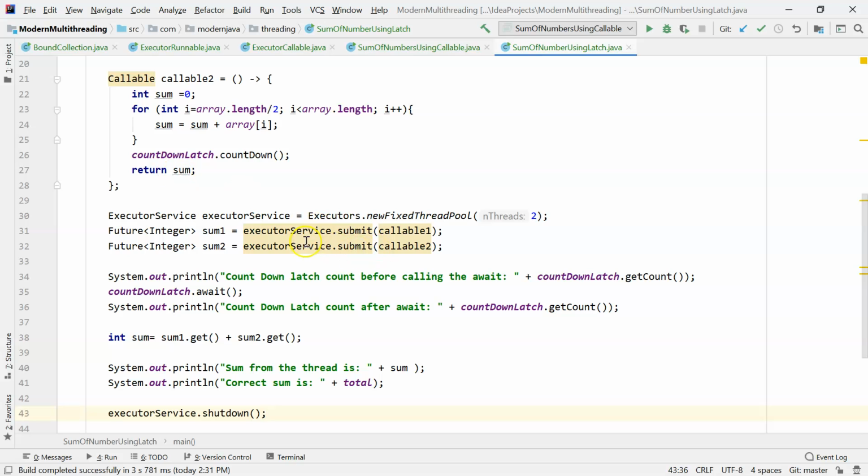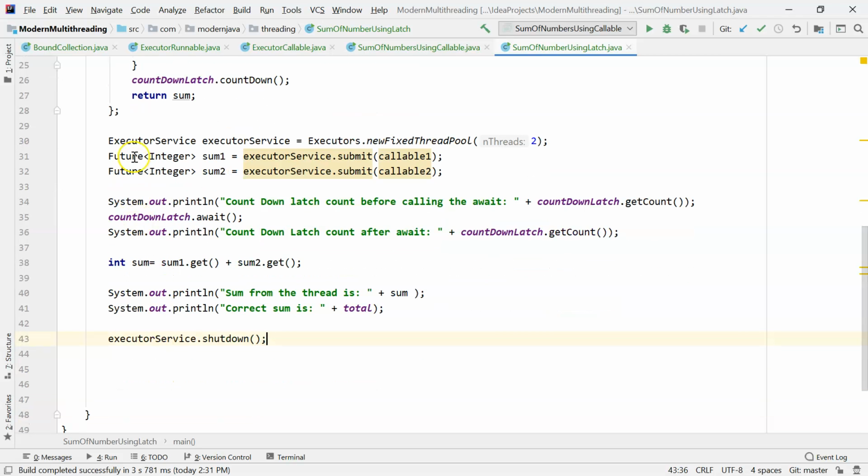This sum will come back at some point in this future object, but it is not available in the future object at this point, so we'll have to wait until the threads finish processing, and that's what this is for.